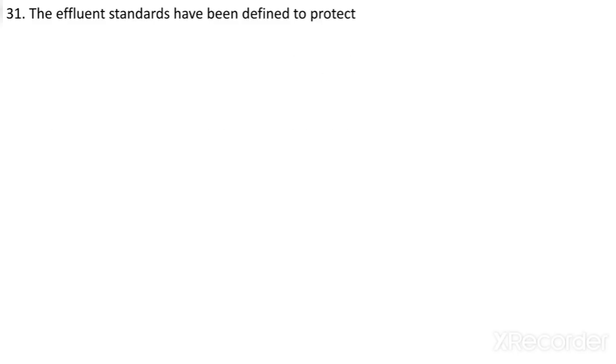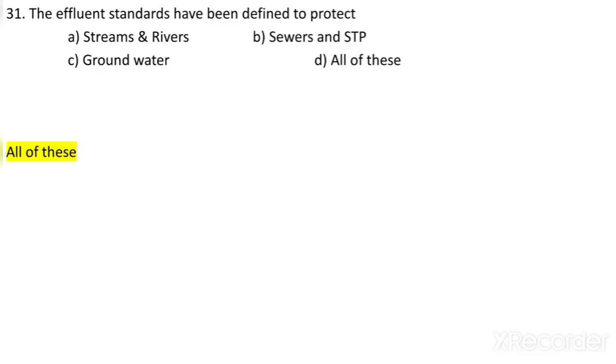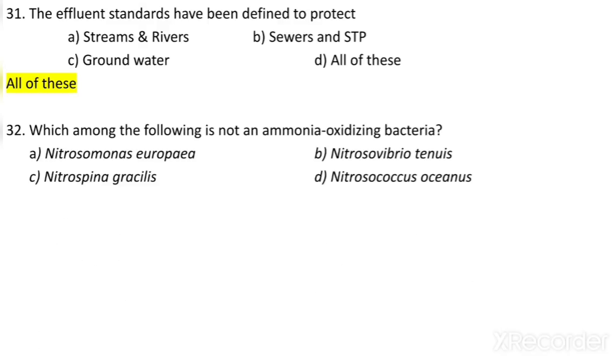The effluent standards have been defined to protect streams and rivers, sewers and STP, groundwater, all of the above. So all of the above. Which among the following is not an ammonia oxidizing bacteria? Nitrosomonas europaea, Nitrosovibrio tenuis, Nitrospina gracilis, or Nitrosococcus oceanus. So Nitrospina gracilis is the bacteria which is not an ammonia oxidizing bacteria, while the others are ammonia oxidizing bacteria.